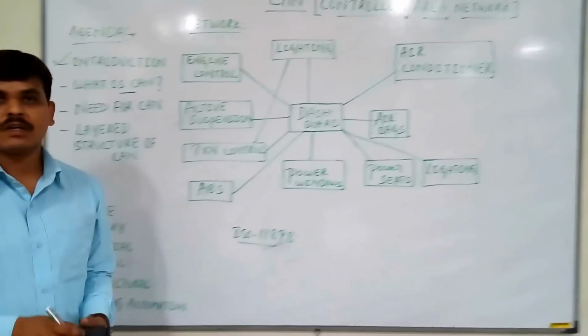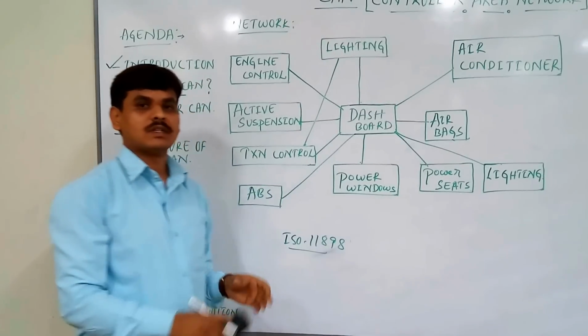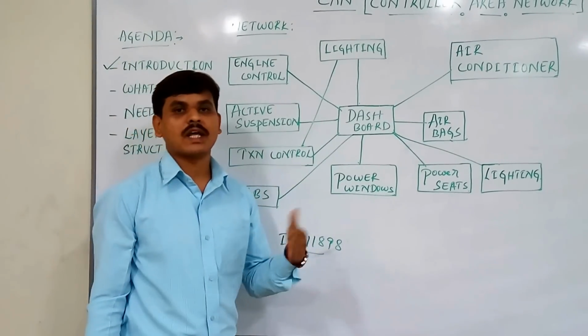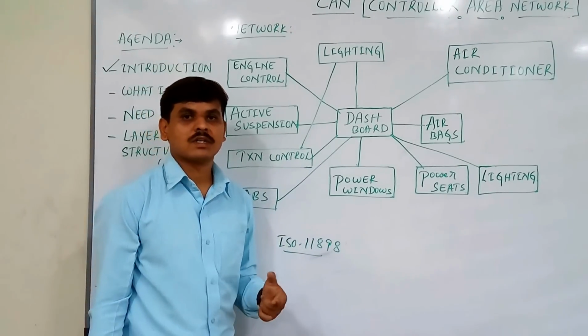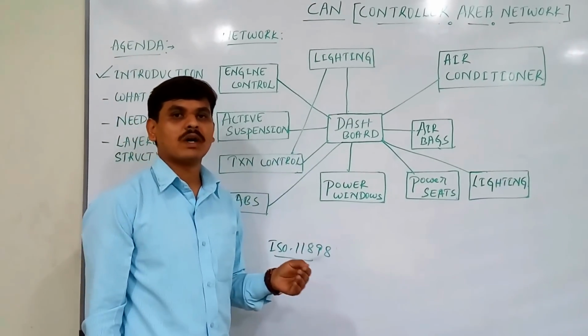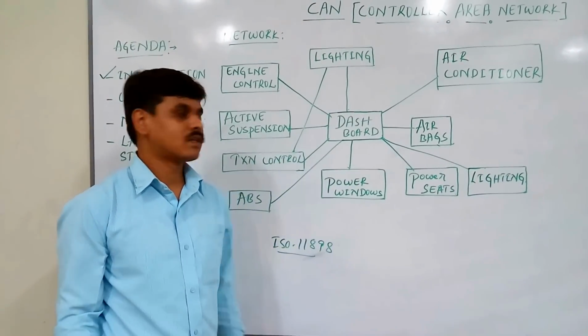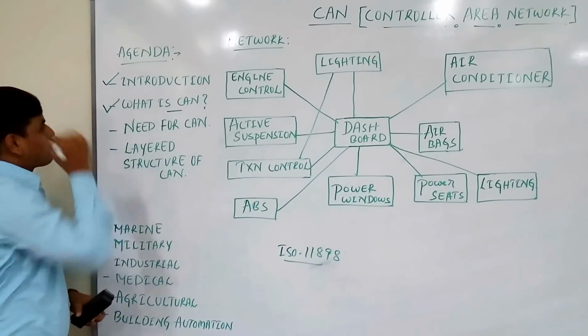Now we can define what is CAN. CAN protocol is defined as a set of rules for transmitting and receiving messages in a network of electronic devices. That means it defines how data is transferred from one device to another device. So what is CAN? I hope everyone understood now.